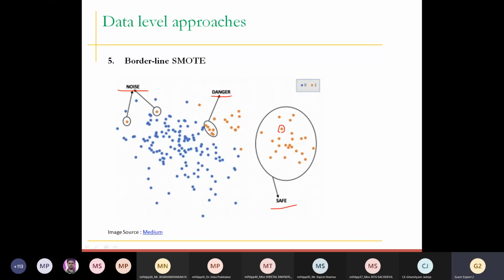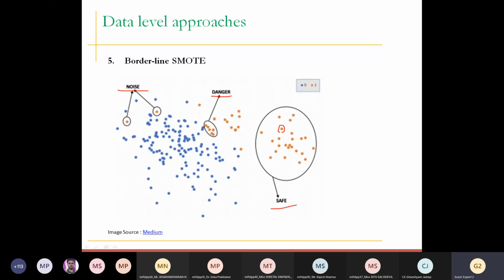Now the danger set comes in the picture. What is the danger set? The danger set says that whenever we have data points for which not zero and not all of the neighbors are from the majority class, those points will be considered as danger. I repeat, by looking at the figure, you can easily understand that this particular point does not have all its neighbors belonging to the opponent class. It has some neighbors which belong to the opponent class, and some which belong to the same class. So all these points fall into the category of danger set.